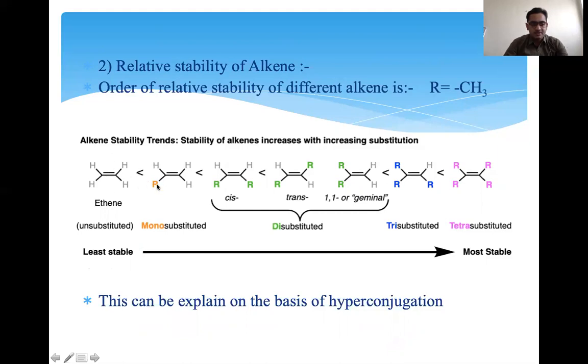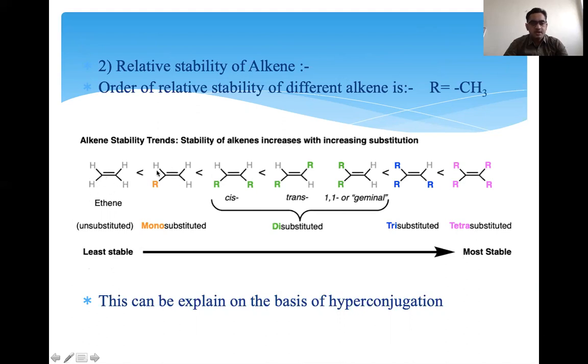Then we increase one R. This can be any alkyl group, but for comparison purposes we are using only CH3. If CH3 is there, the 3 hyperconjugable protons mean the stability of that olefin increases compared to the unsubstituted olefin.